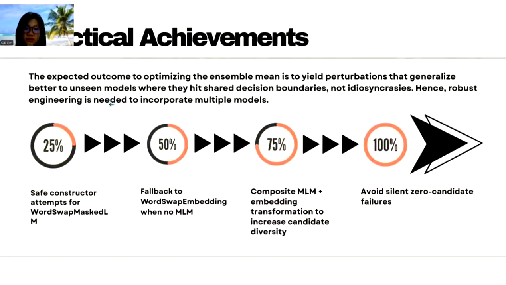So the expected outcome of optimizing the ensemble mean is a perturbation that generalizes better to unseen models where they share decision boundaries. Hence, robust engineering is needed to incorporate multiple models. I had to make the recipe defensive. The different TextAttack forks expose different constructor signatures, for example, word swap. So the recipe tries several plausible constructors and logs which work. If MLM isn't available, it falls back to word swap embedding. If neither exists, it fails to ensure that there is no silent zero candidate.